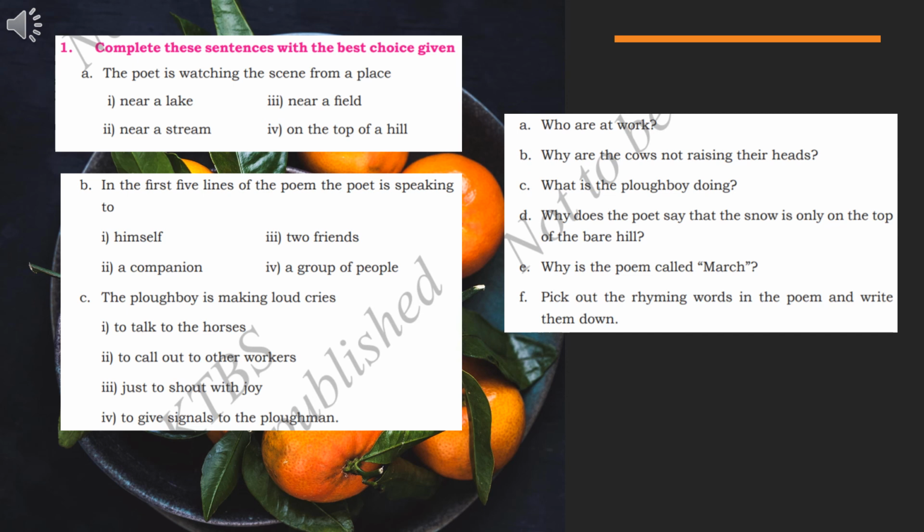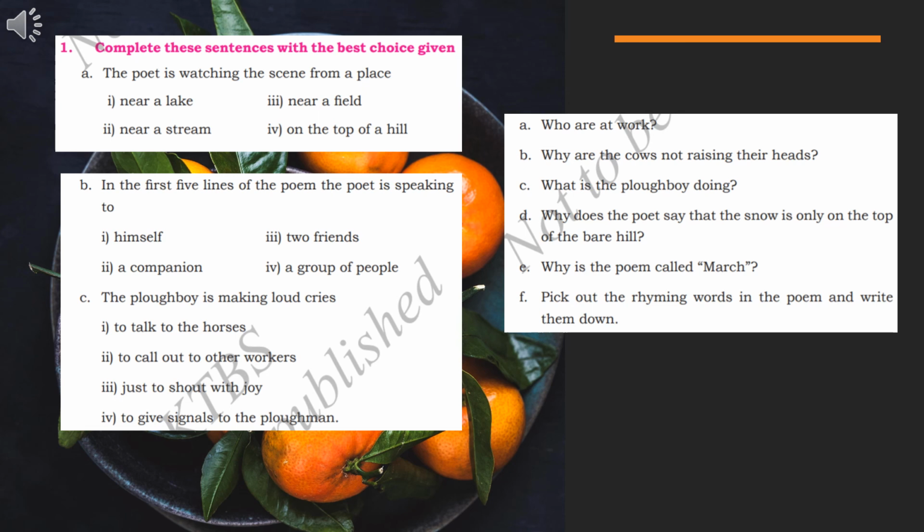This, the first one. So he is explaining the lines about what he has observed in nature, that is, himself. In the spring season, whatever he has observed, he is talking to himself. Next you have C. Children, for A it is the second one, and for B it is the first one. You have to tick the answers.